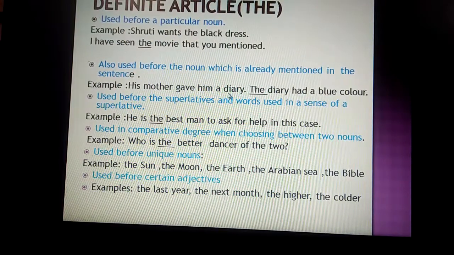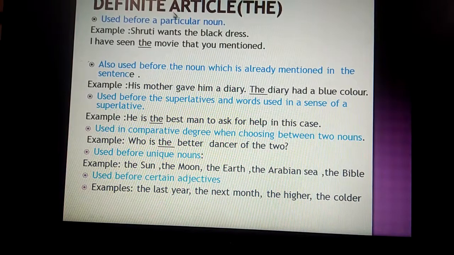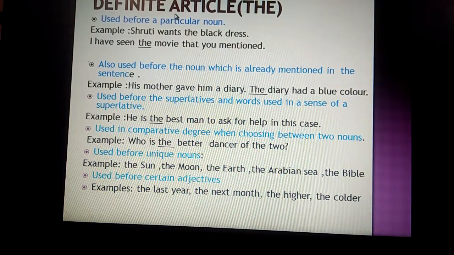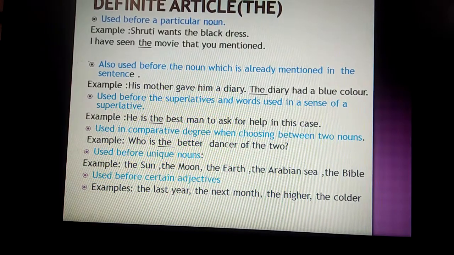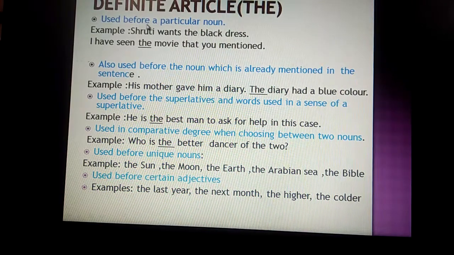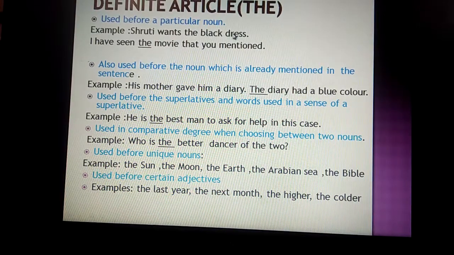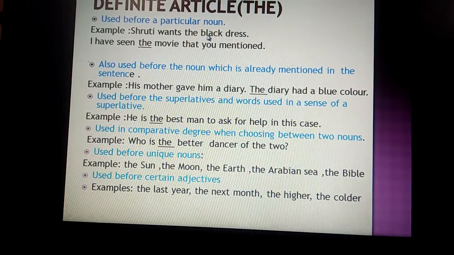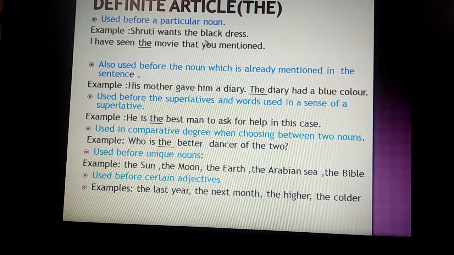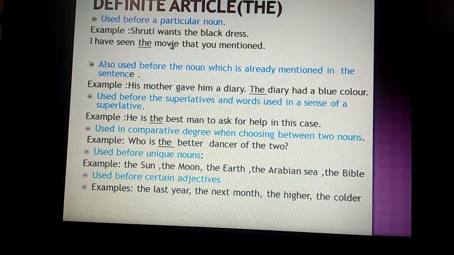Now the second article that we are going to deal with is the definite article. Definite articles include the. Now where do we use the? The is used before a particular noun. For example, if we say Shruti wants the black dress, it means she has many dresses in front of her and she wants that particular black dress.